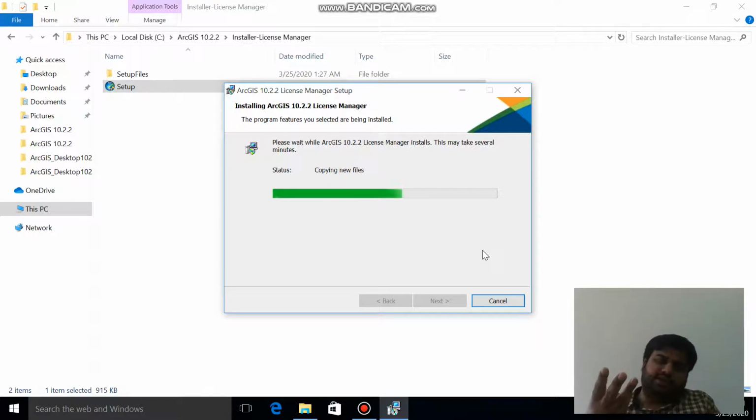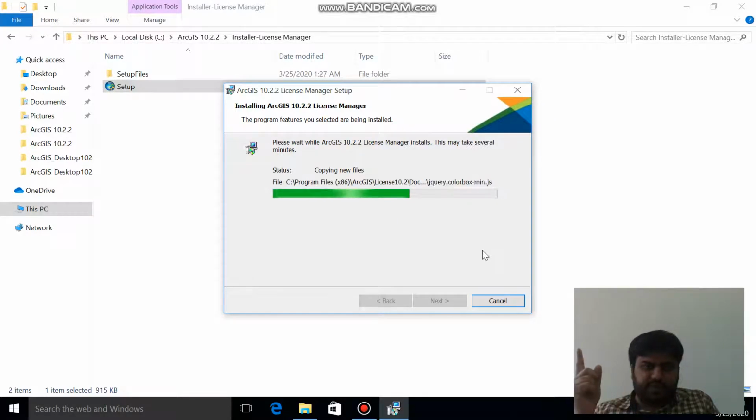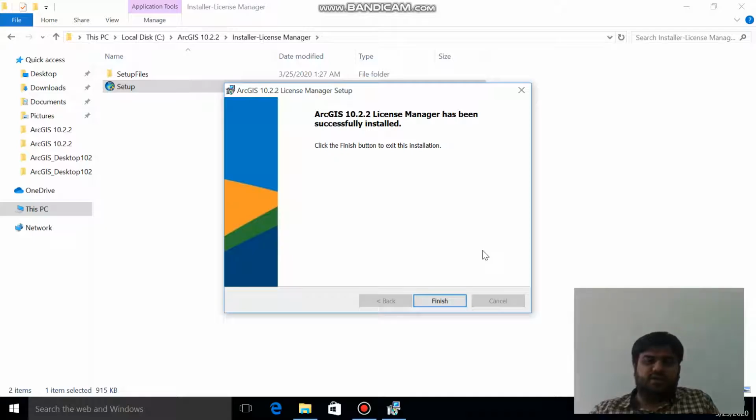So now we are at step 3. The first step, ESRI. Second step, changing the name of your computer in the server file. Third step, we are installing the license manager. So it is successfully installed.